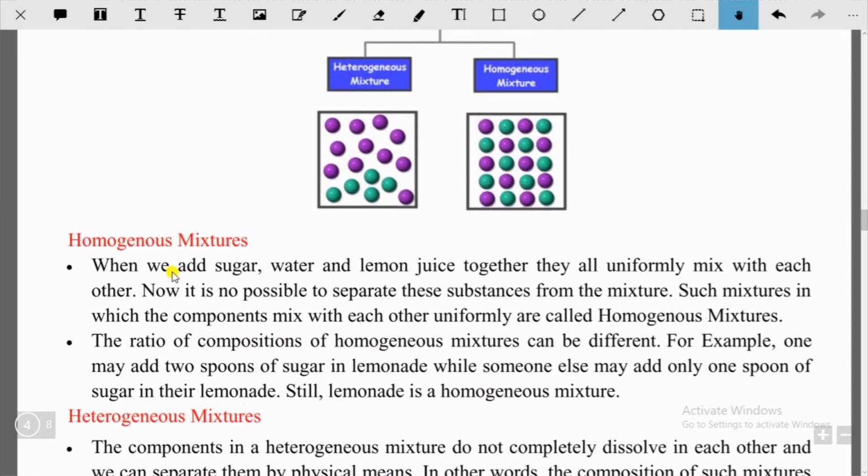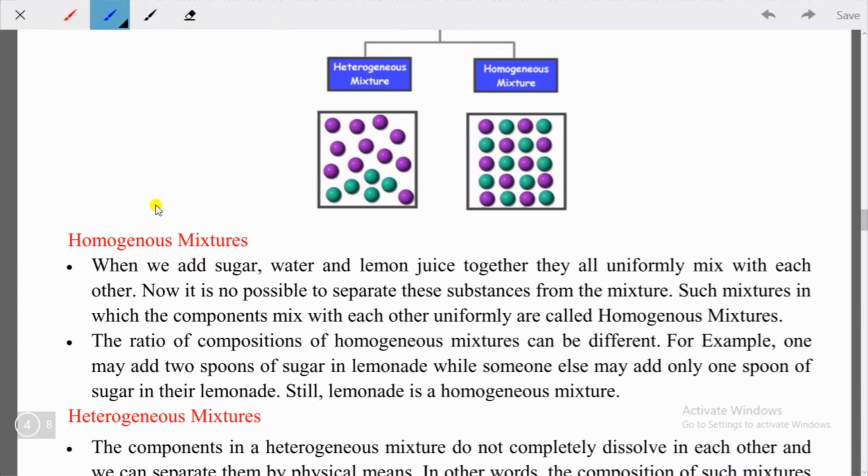Let's understand homogeneous mixture first. When we add sugar, water and lemon juice together, they all uniformly mix with each other. Now it is not possible to separate these substances from the mixture. Such a mixture in which the components mix with each other uniformly is called homogeneous. Very nicely explained here. If you read this paragraph, you can definitely understand what is homogeneous mixture.